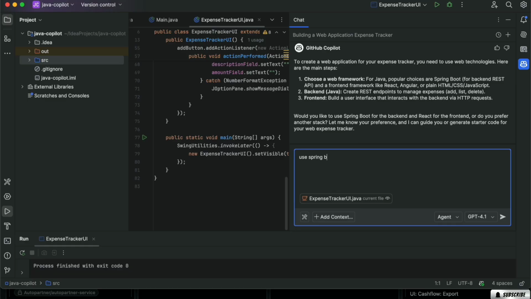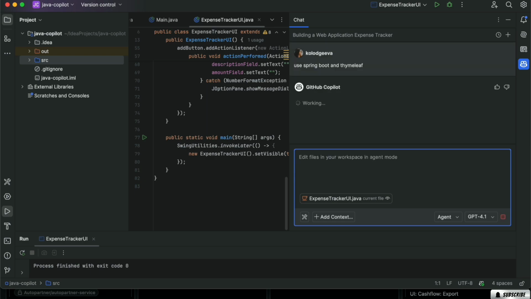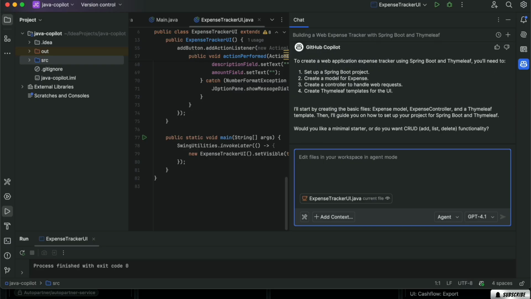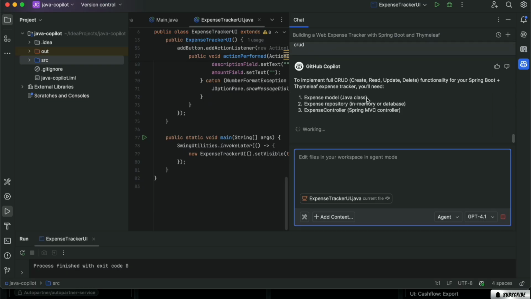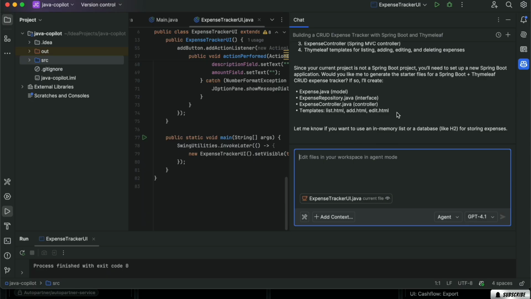Use Spring Boot and Thymeleaf. Read carefully everything that chat provides to you. Use AI or Google all technologies that the agent provides to you. Okay, now it asks if I want to use an in-memory list or a database. I want a database.